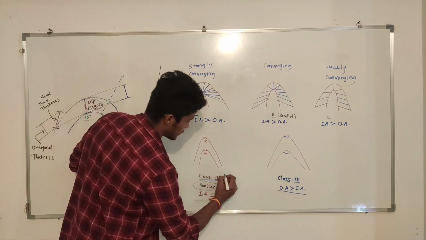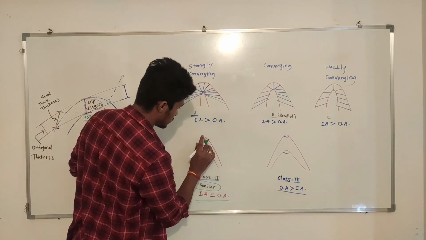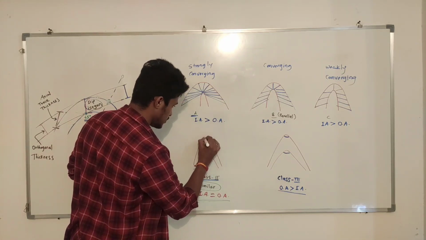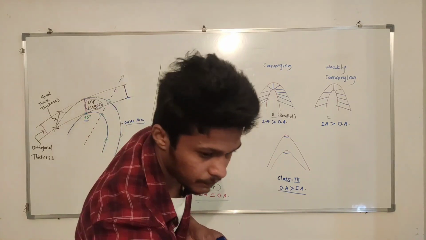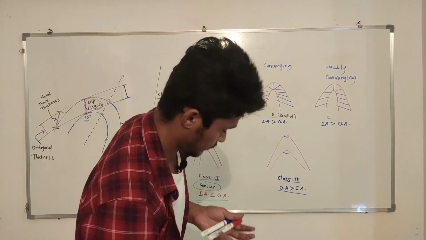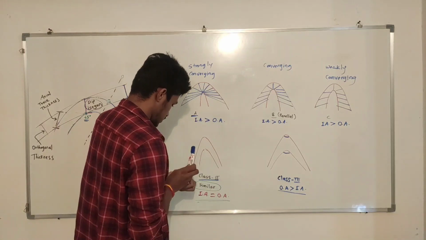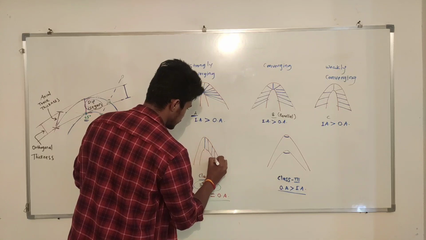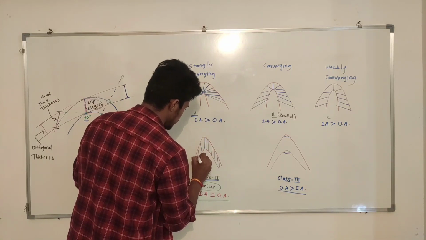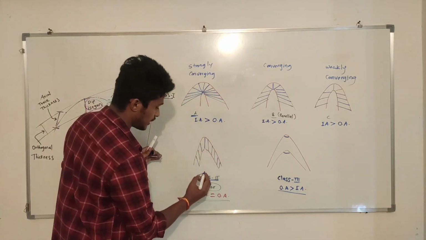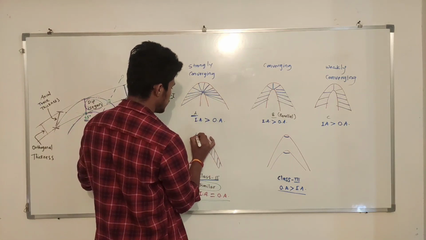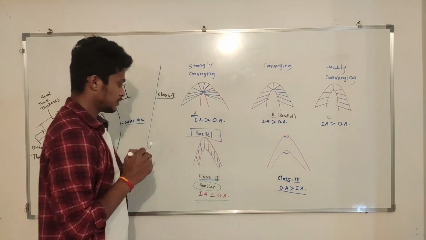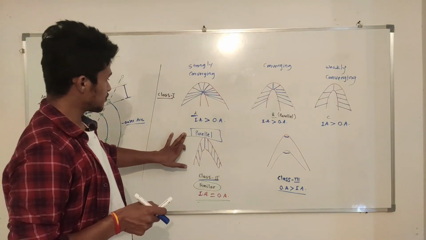Now for class 2 the dip isogons are neither converging nor diverging. See, this is parallel. I am rubbing this. See the pattern of dip isogons, how they are behaving. We can see this as parallel, right? So I will write here parallel.